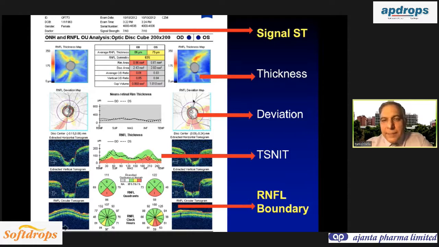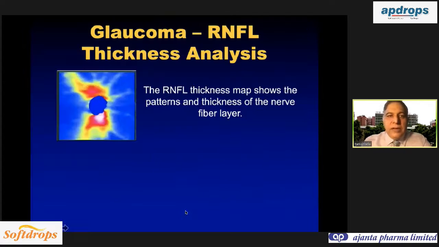Then you get the deviation map, which is the deviation from the normal population. The TSNIT curve, which overlays the RNFL map, the quadrant thickness, the sector thickness. But the most important thing on the OCT is whether it has captured the boundary of the RNFL correctly or no. So this is what you should be focusing on, whether the OCT has actually captured the RNFL or no. And that is a major cause of fallacy in the OCT. And most people I have seen never see this, the artifact of the retinal nerve fiber layer boundary.